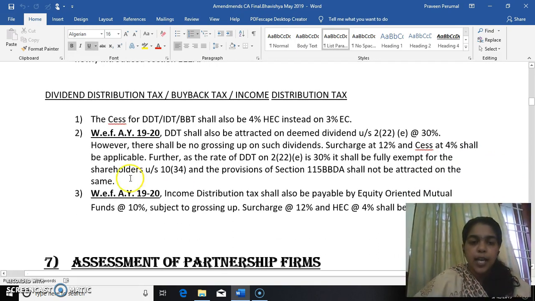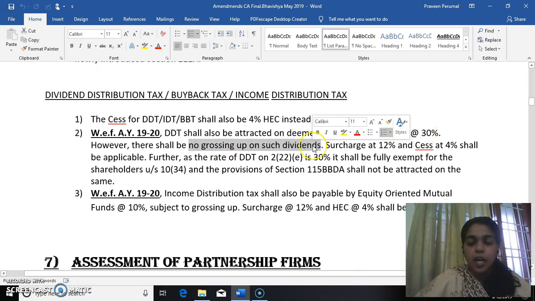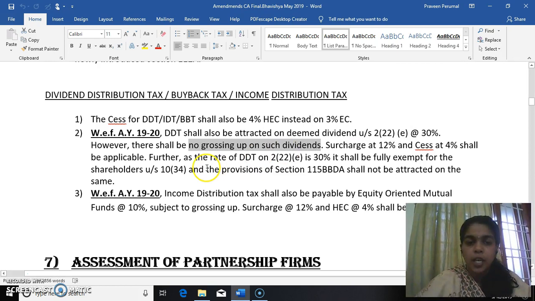Now, dividend distribution tax, DDT or buyback tax or income distribution tax. We know that instead of 3%, it is 4%. DDT shall be attracted on deemed dividend under section 2(22)(e), that is 30%. There shall be no grossing up on the dividend. We know that while calculating the tax portion, we have to gross it up first and then only do the calculation. However, there shall be no grossing up in this situation alone.